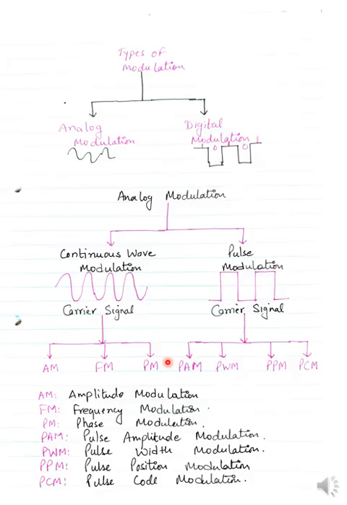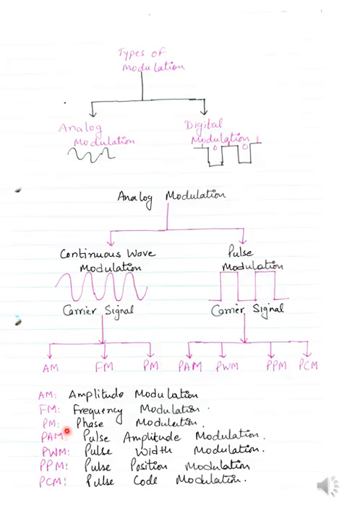The carrier signal is the carrier signal only, and the signal we get after using the modulating signal or baseband signal with the help of the carrier signal is called the modulated signal. So the original form of the signal is the modulating signal, or baseband signal. When we include the carrier signal with it, it becomes a modulated signal, the output which we are transmitting.